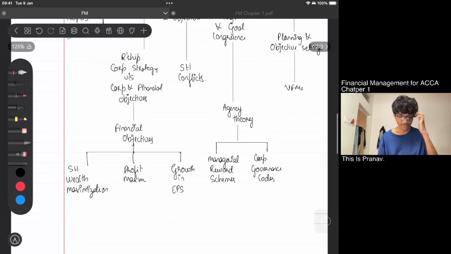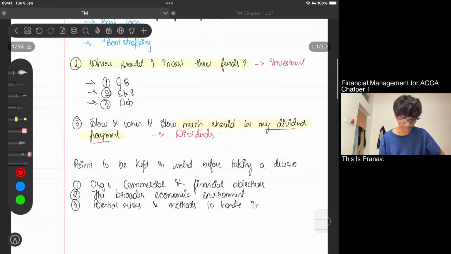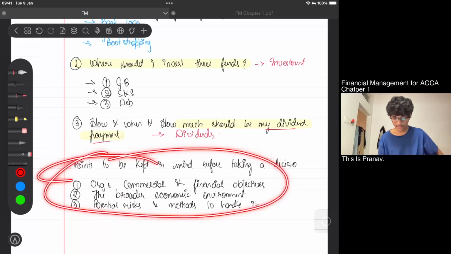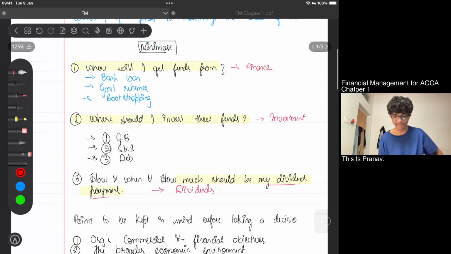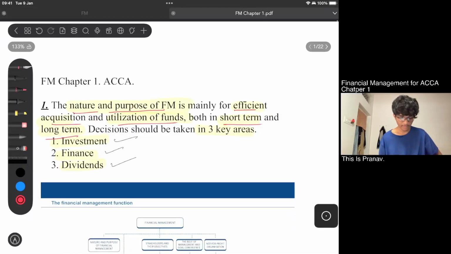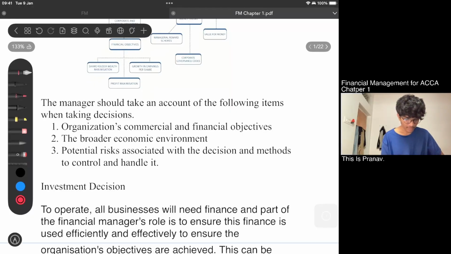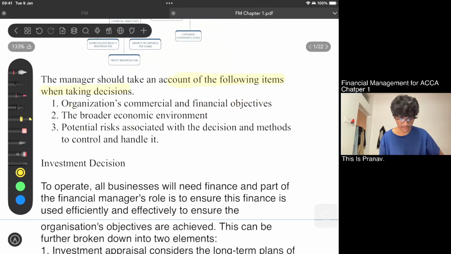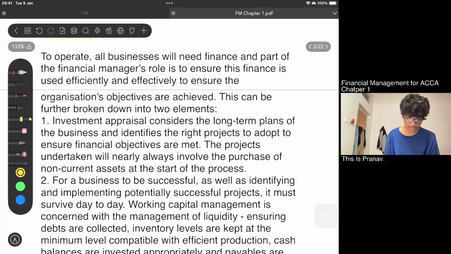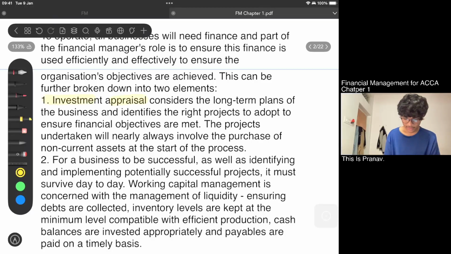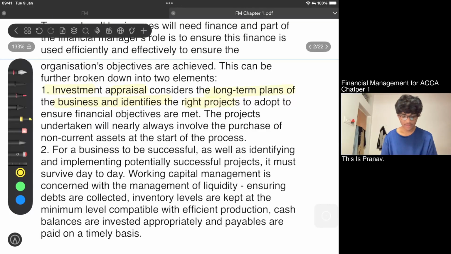So we were talking about the 3 items to be kept in mind before taking any decision, like financial decision, investment, or dividend decision. Great. So I've taught you about what investment decision is. Investment appraisal considers the long-term plans of the business and identifies the right projects to adopt.